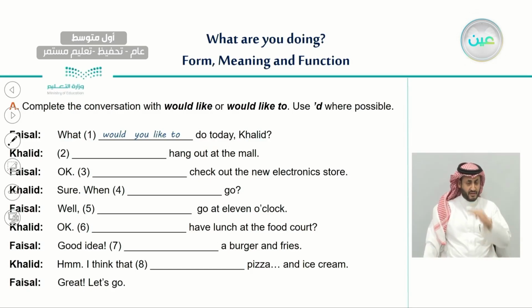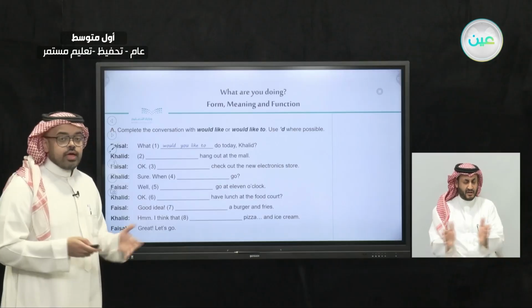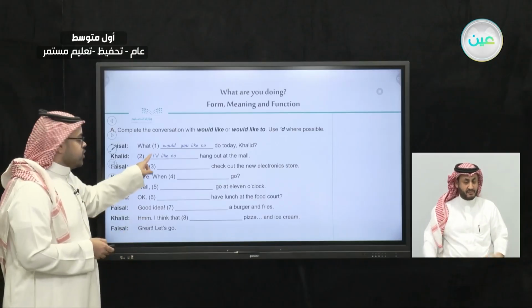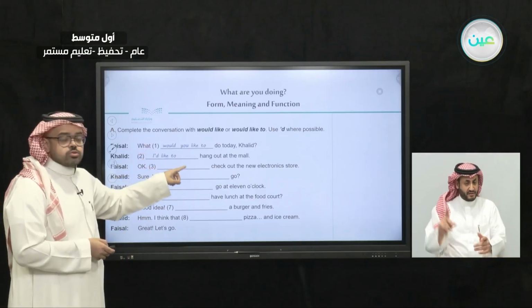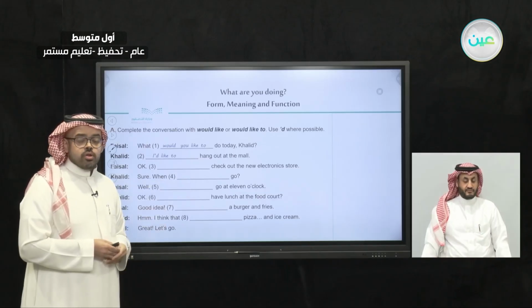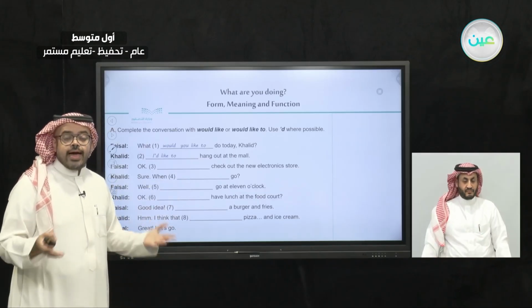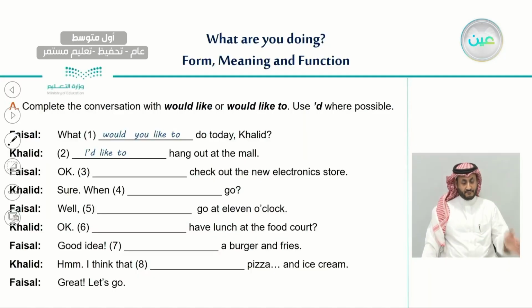Khalid answered, blank, hang out at the mall. Khalid talked about himself, so he used, I'd like to hang out at the mall. Here we used I'd like to and not I would like because this is a verb and not a noun. We continue the conversation.